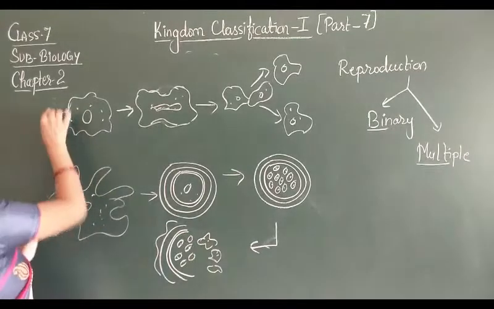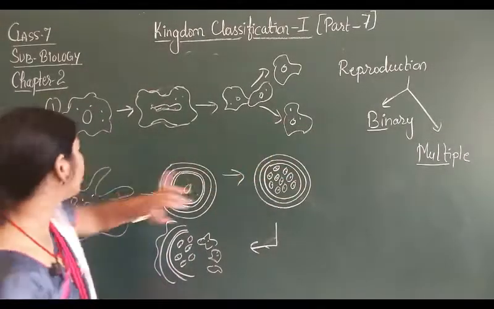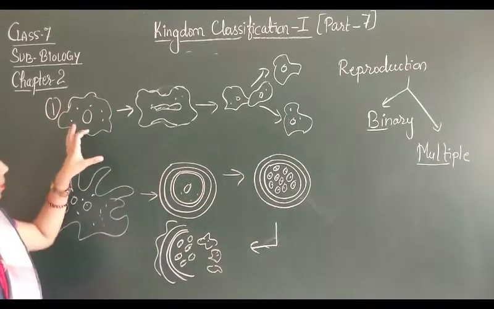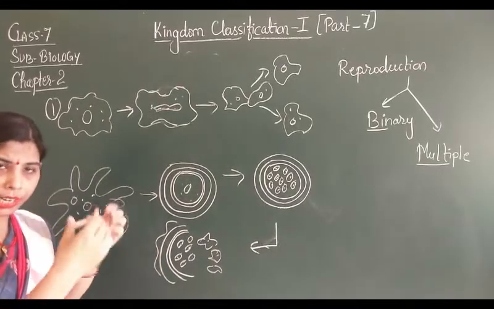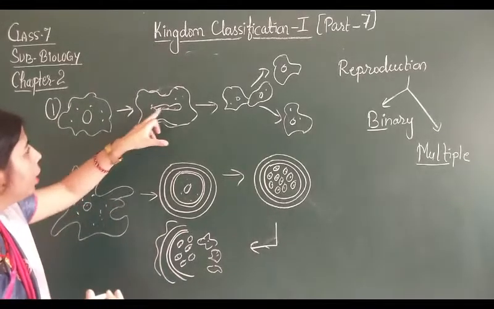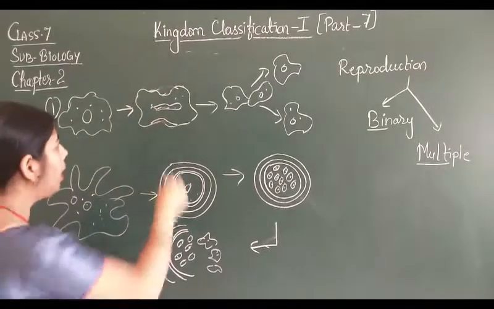So look at it here, this is the first type of reproduction, that is binary fission. In binary fission what happens? The cell of amoeba is going to stretch. और न्यूक्लियस, first the nucleus is going to divide into two. न्यूक्लियस दो में डिवाइड हो जाता है.